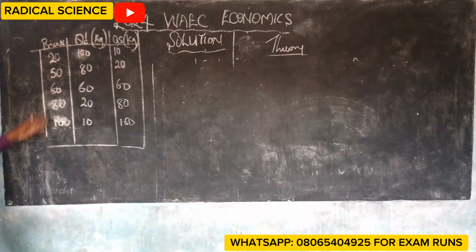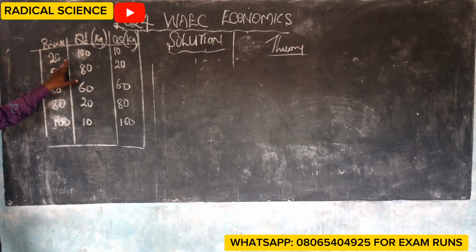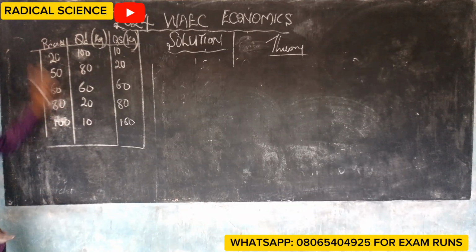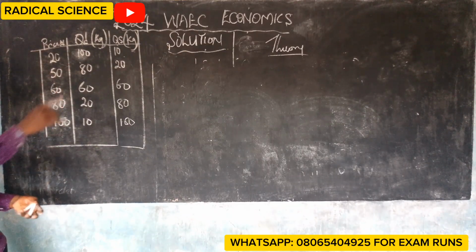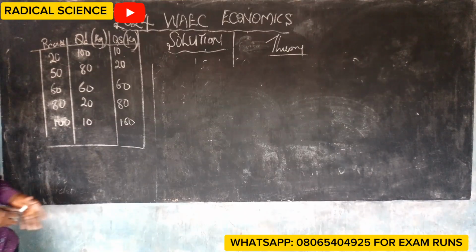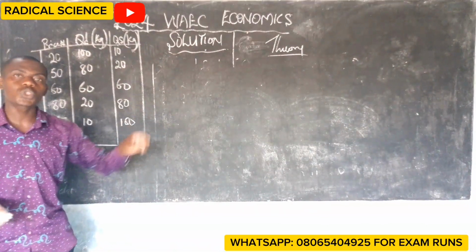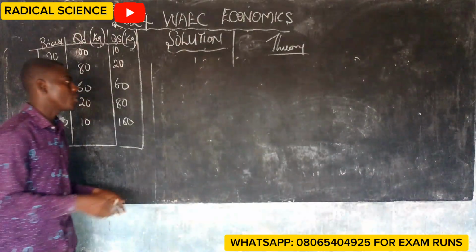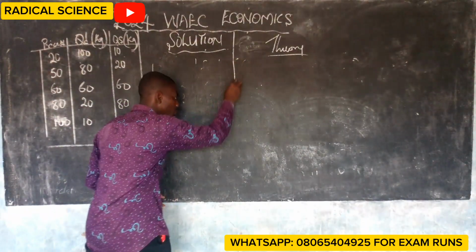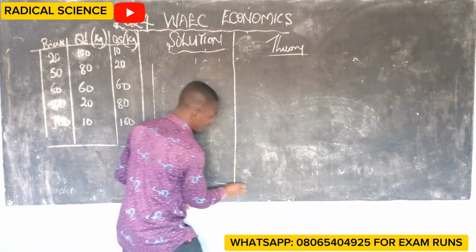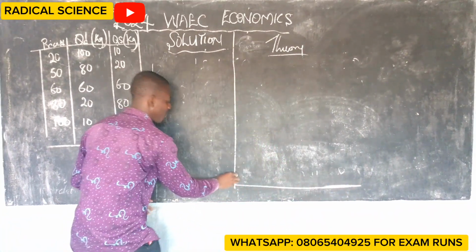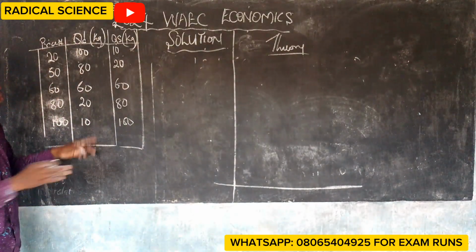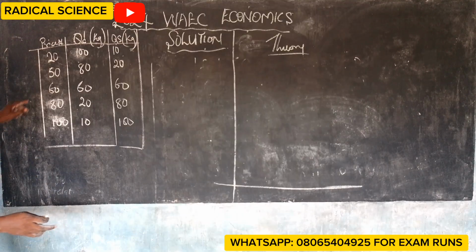We are going to know from the law of demand why this is 20, why this is 100, why this is 10. The question says illustrate this graphically. That means plot the graph. They will not say graph in economics, they will use curve. Curve is the same thing as graph. Let's plot it. As I said, we are not careful on the scale. This is economics, not mathematics. If it were mathematics, I would teach you scaling, but I am not here to. Economics does not follow that principle.